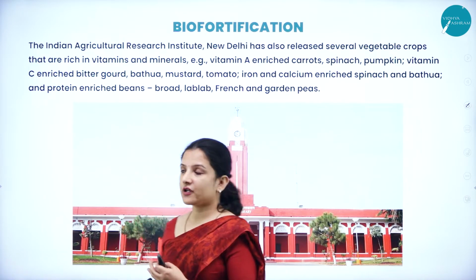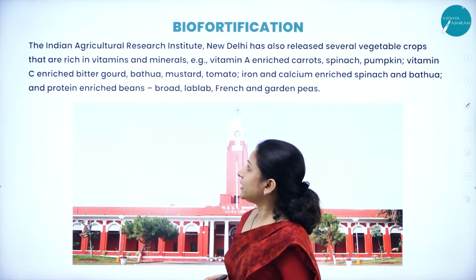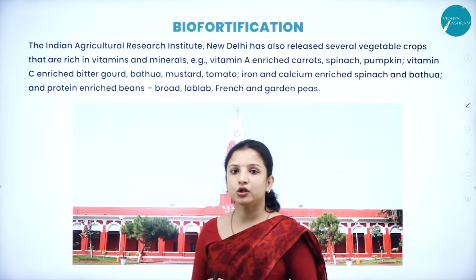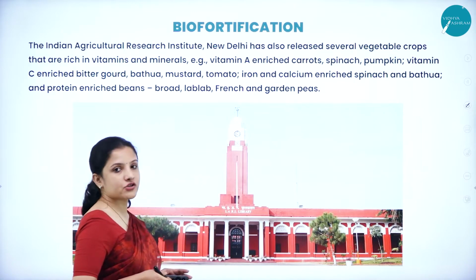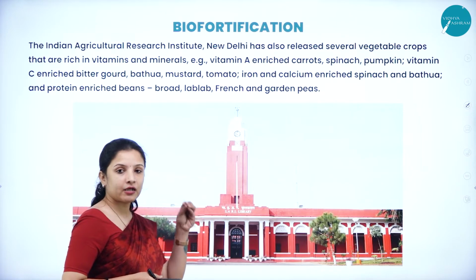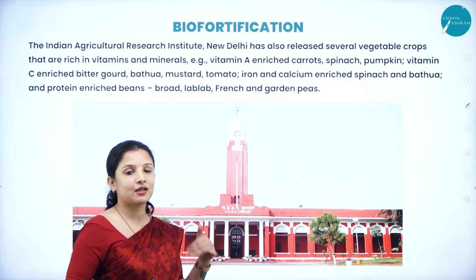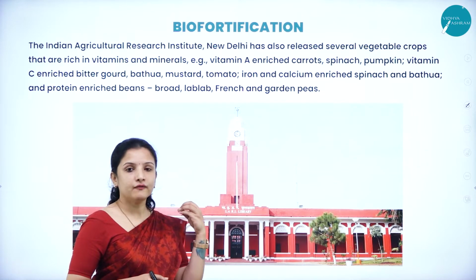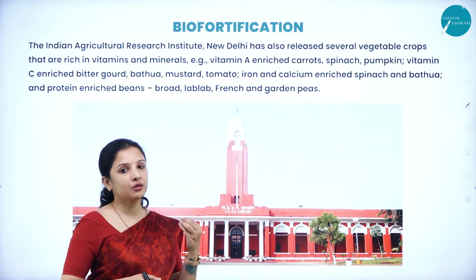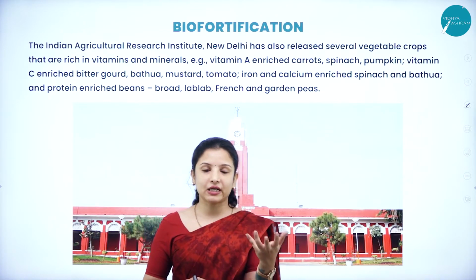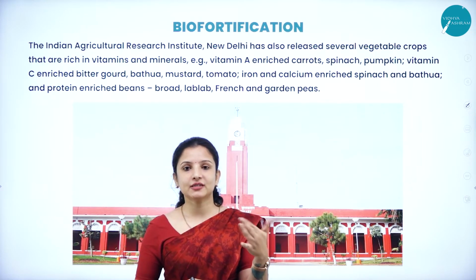So biofortification was developed by the Indian Agricultural Research Institute, which is located in New Delhi. They mainly concentrated on creating crop varieties or cereal varieties which are of good quality, having all the minerals and nutrients in them.